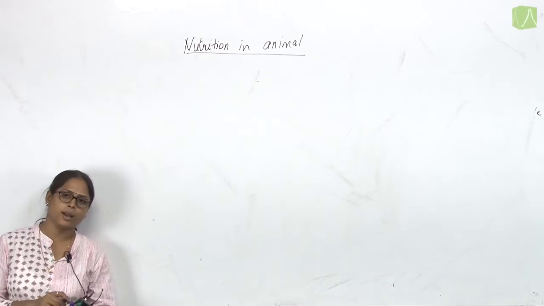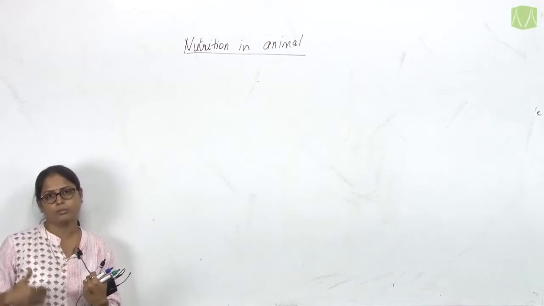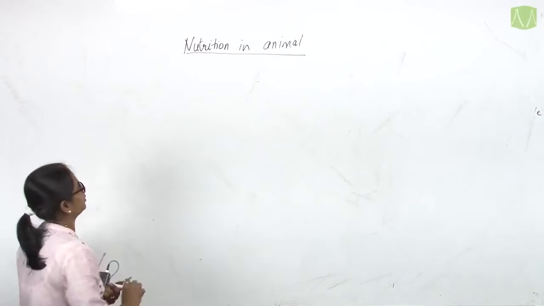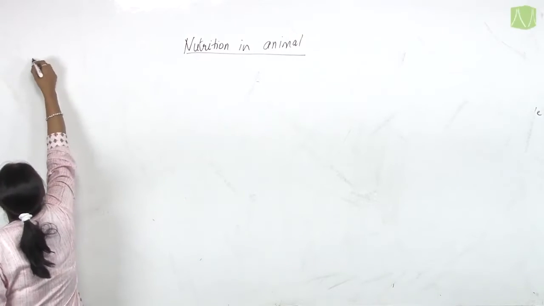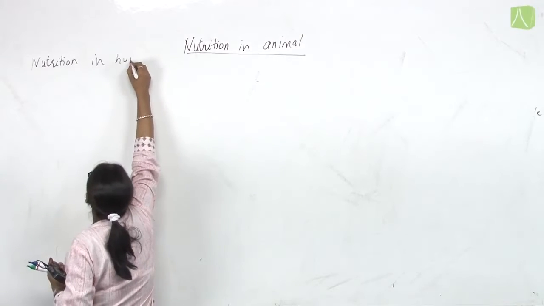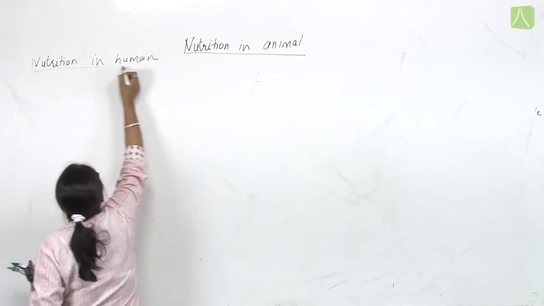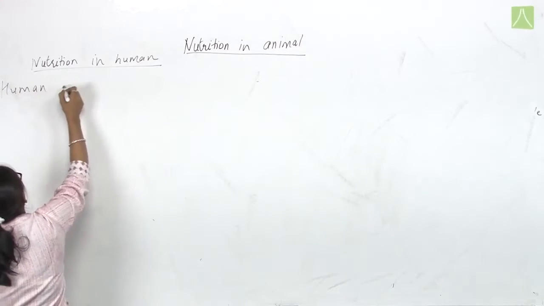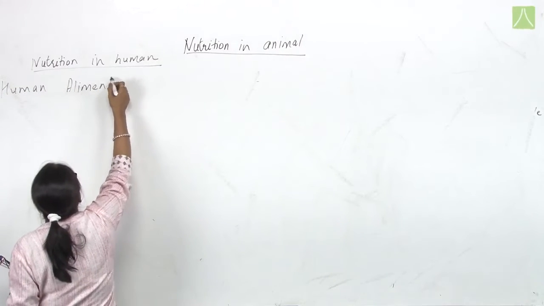Then we can understand through what mechanism or steps the digestion of food takes place. So now we are discussing nutrition in humans. Now we are going to draw the human alimentary canal.